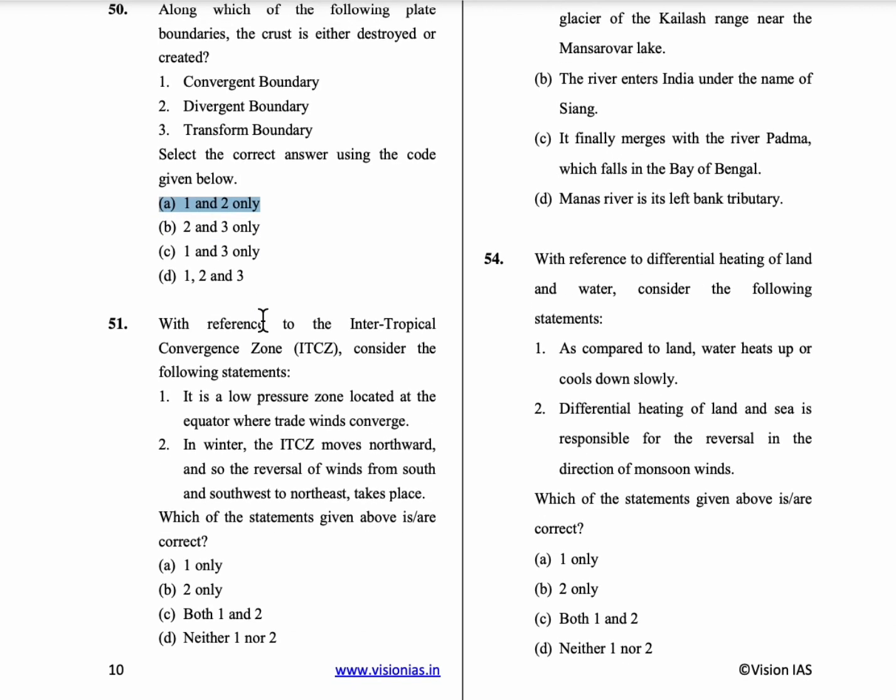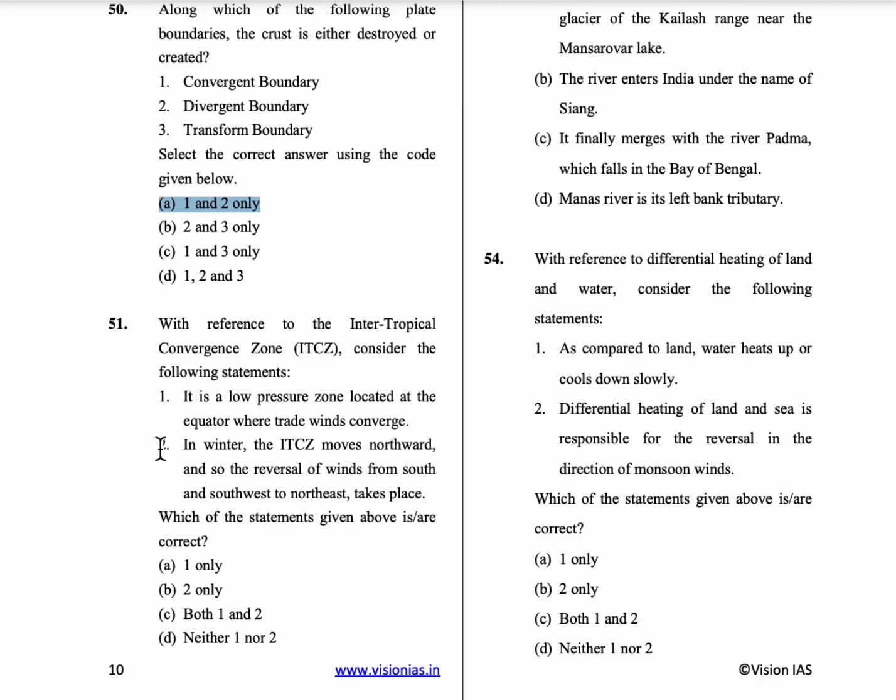51st question, with reference to the intertropical convergence zone, consider the following statements. First statement is it is a low pressure zone located at the equator where trade winds converge. So the first statement is correct. Coming to second statement, in winter the intertropical convergence zone moves northwards, and so the reversal of winds from south and southwest to northwest takes place.